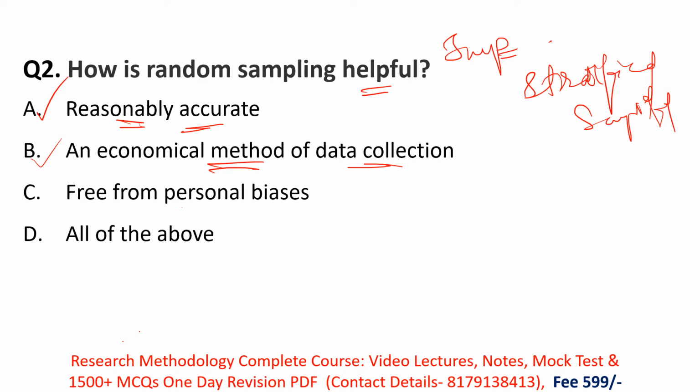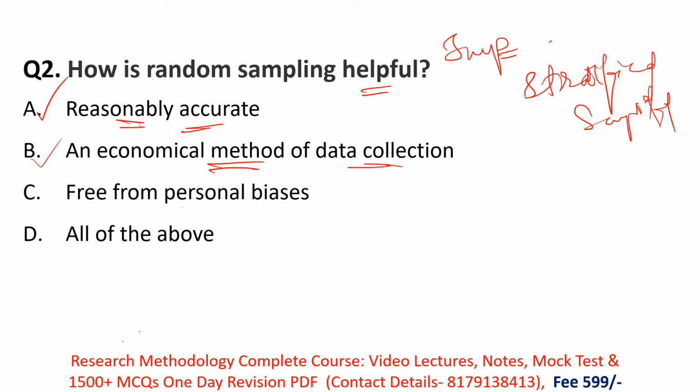You can easily send emails to your target samples, and it is a cost-efficient method. It does not require a very high amount of money. So yes, the mail questionnaire is the cheapest way of data collection.